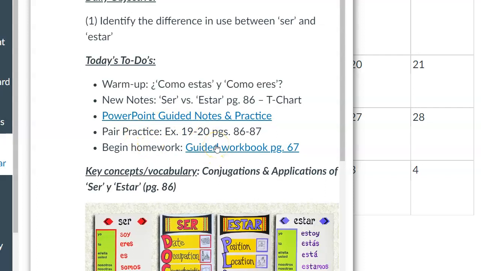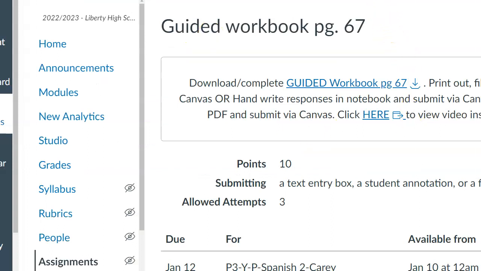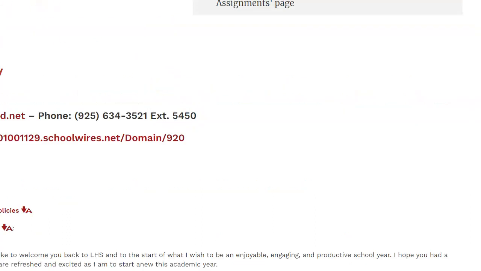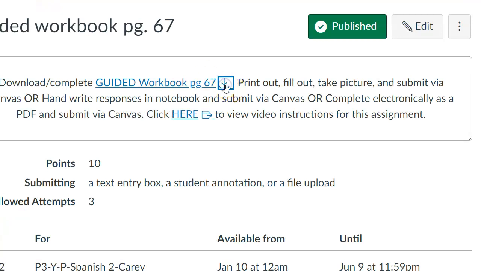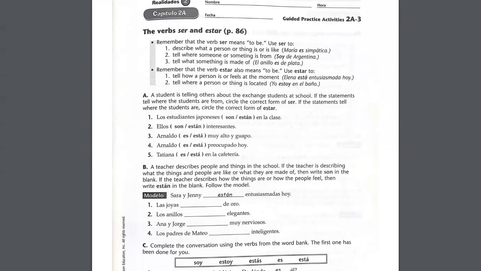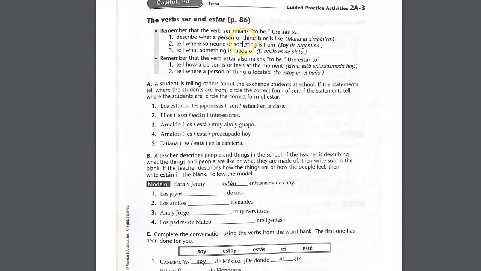Homework I'm not going to go over in great detail because there's a video that's already created for the assignment in Canvas. You can check out that video for greater explanation. But really straightforward. The guided practice always tends to be pretty straightforward, where they provide the notes for you, and then for part A, you're choosing the correct conjugation.